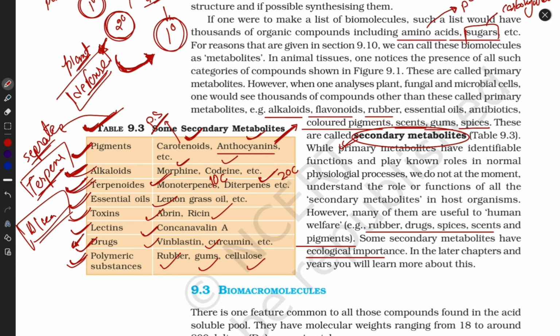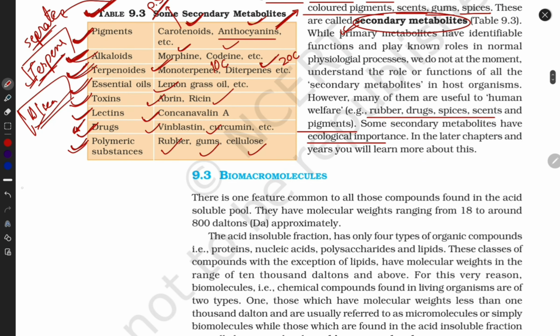I stored these videos in the plant physiology playlist. You can learn how they are synthesized, where they are synthesized, and what parts contribute to the synthesis of secondary metabolites. I describe everything, and if you watch, it may be beneficial for you.